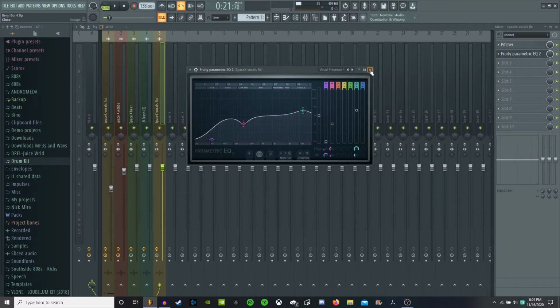So it's already sounding a lot better, but as I said, these lower frequencies are kind of drowned out now, and we don't want to eliminate them because that can actually take out a lot of the character in the voice.